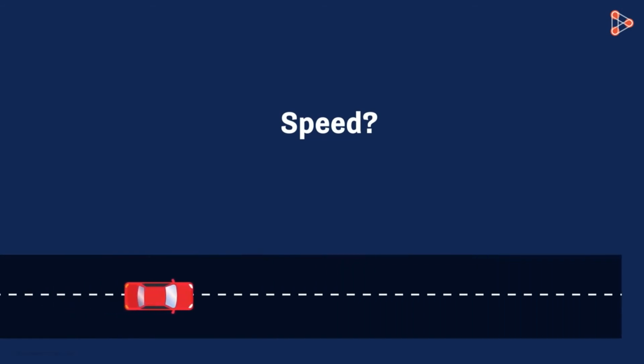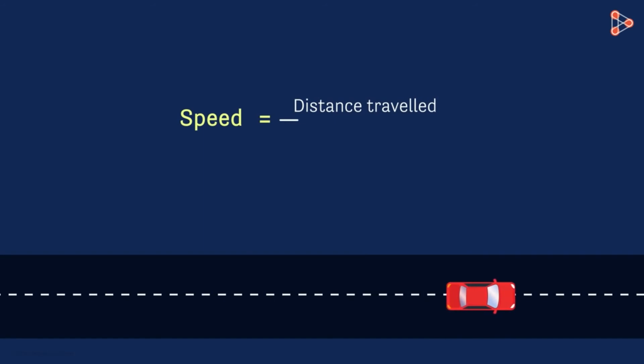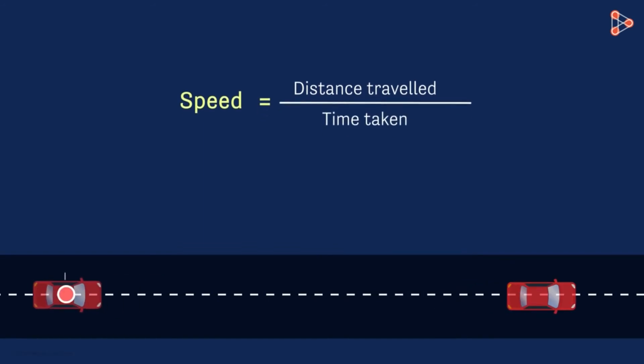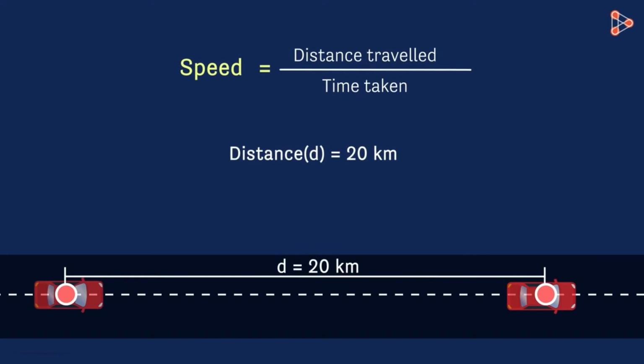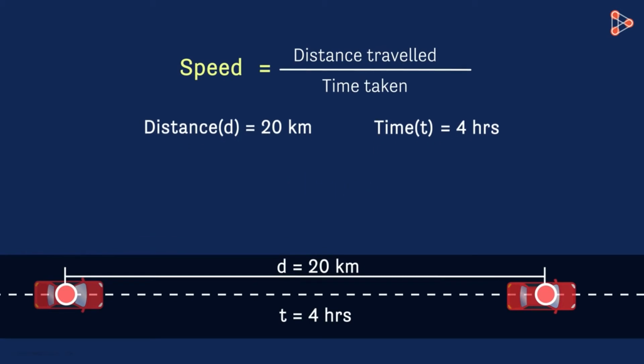First of all, how will you define the speed of an object moving along some path? The speed of an object is the distance traveled by an object over the time it takes to complete that distance. Say the distance d is 20 kilometers and the time it takes to cover this distance is 4 hours. What will be the speed of the car then? Yes, the speed will be 20 over 4, that's 5 kilometers per hour.